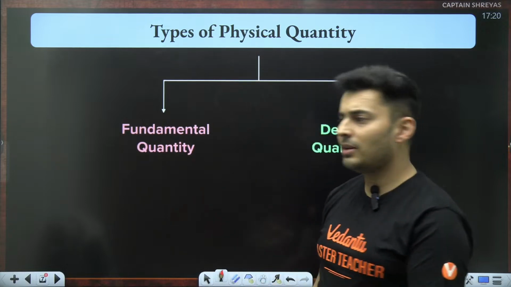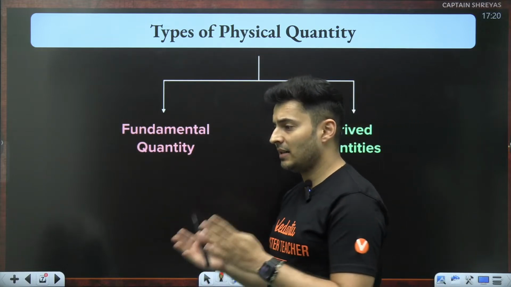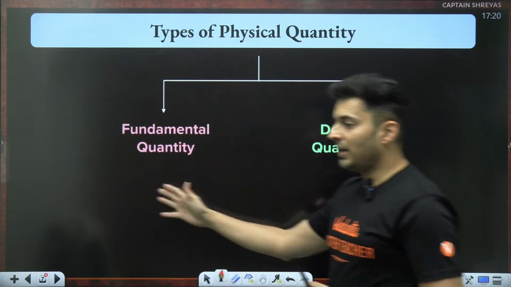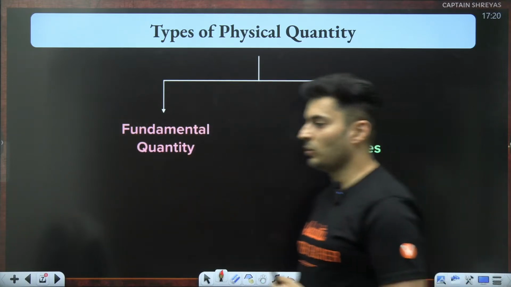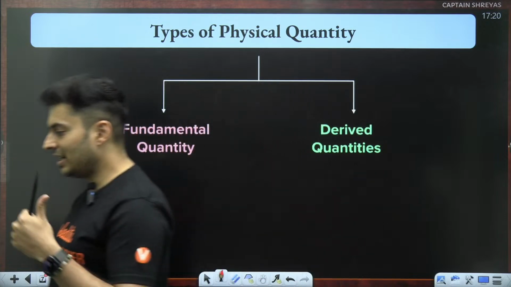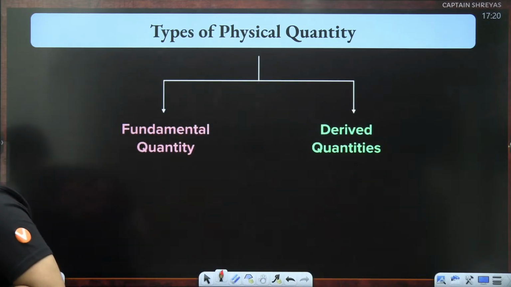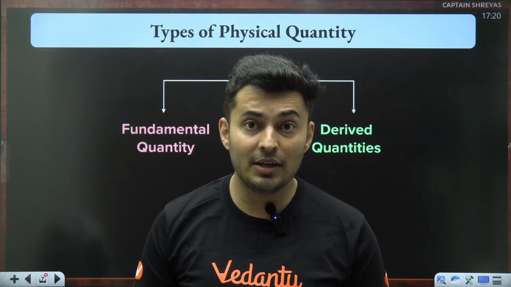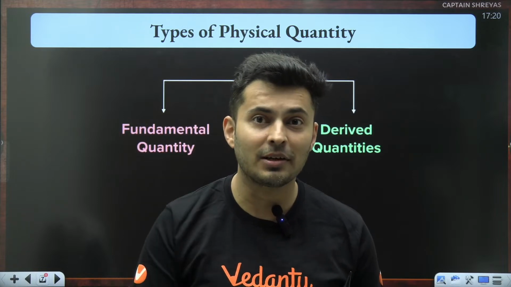In another chapter, we'll categorize it as scalars and vectors. But today, we are going to categorize it as fundamental quantities and derived quantities. Fever can be measured, understand, using Celsius and Fahrenheit. So what you are actually measuring is temperature.